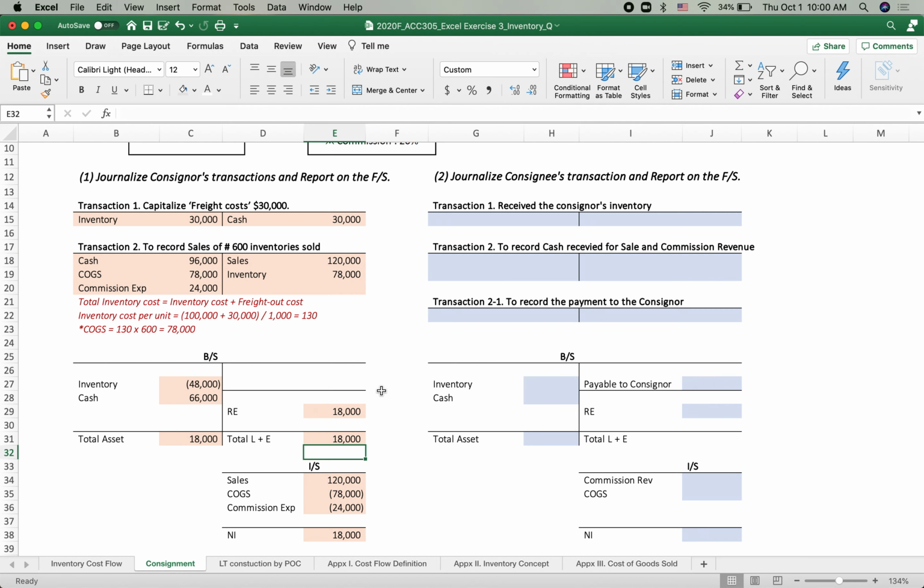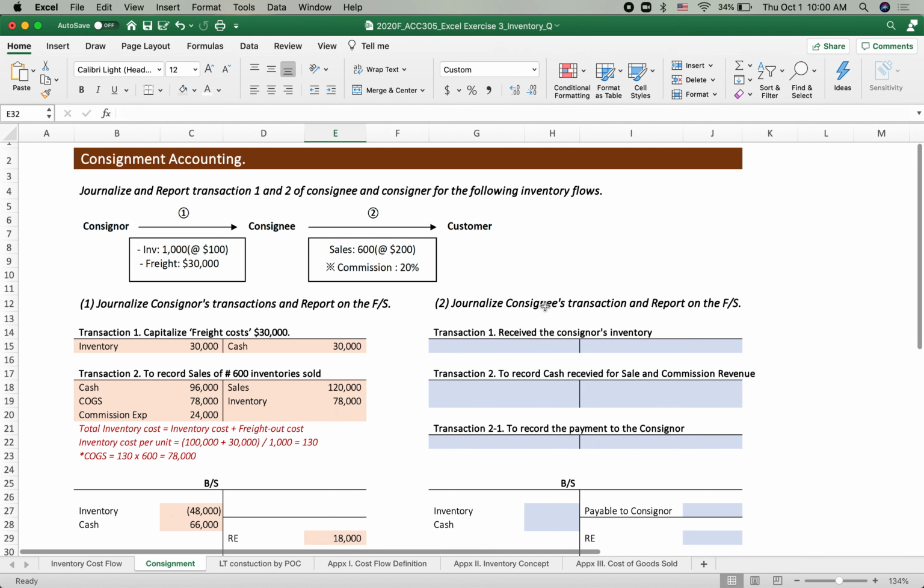Okay. Now next point is the consignee's transaction viewpoint and the report on the financial statement. On transaction 1, when the consignor delivers goods to the consignee, how does the consignee recognize this transaction? Okay, there's no value actually.